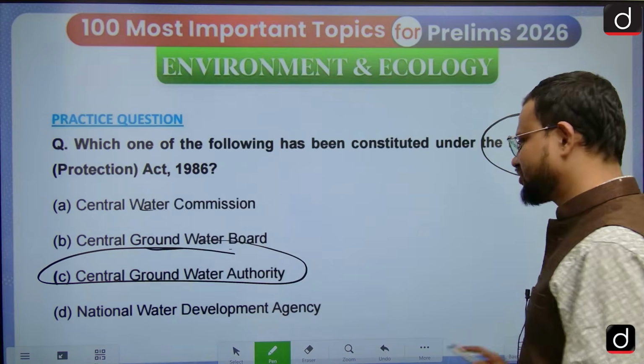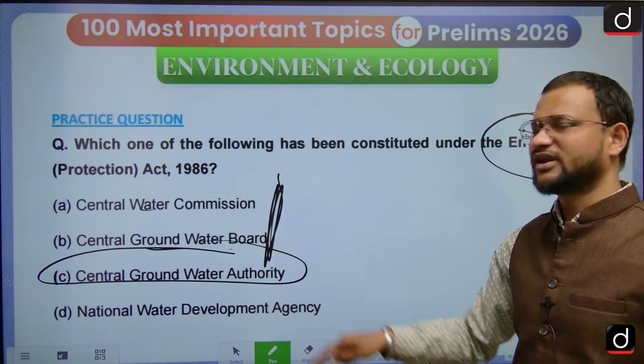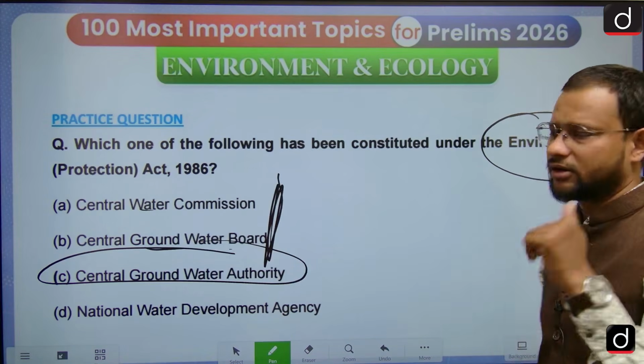Let me know in the comment box which bodies are established by which act, or regulation as well.